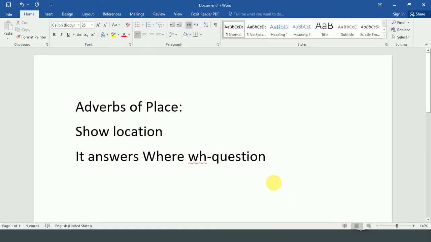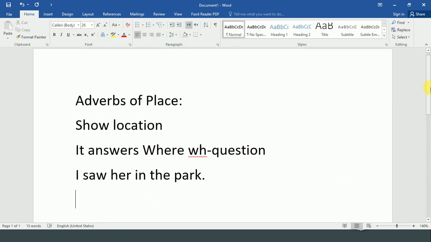Okay, so I'll give you some other examples here in the word file. I saw her in the park. Now you tell me which one is the adverb of place. If you are guessing that the park is the adverb of place, then you are right, because park shows location and it also answers the where WH question word. For example, if I ask you, where did you see her? You might say, I saw her in the park.